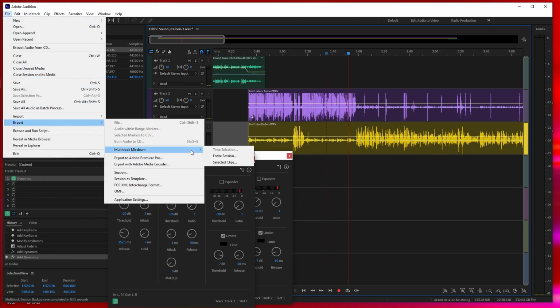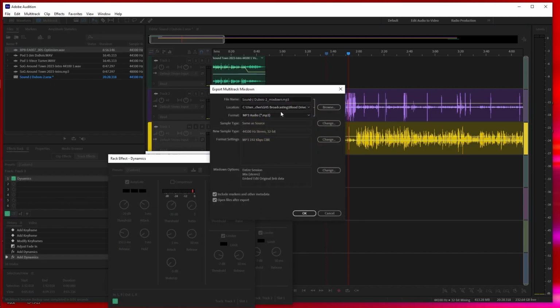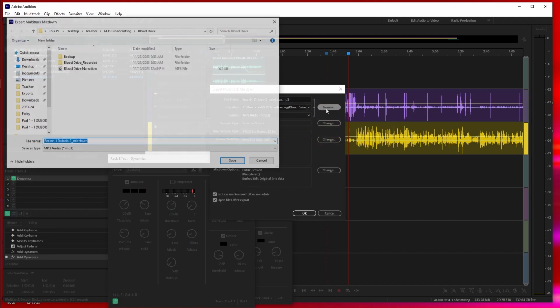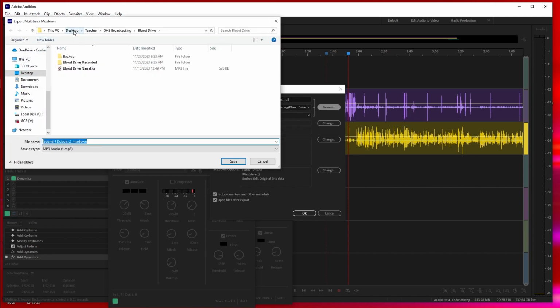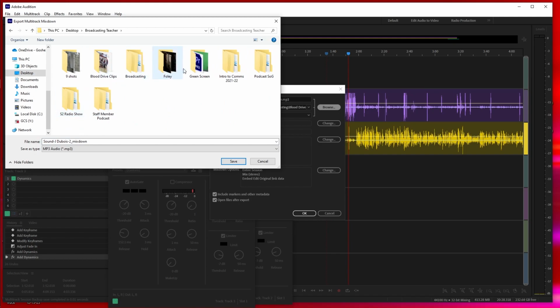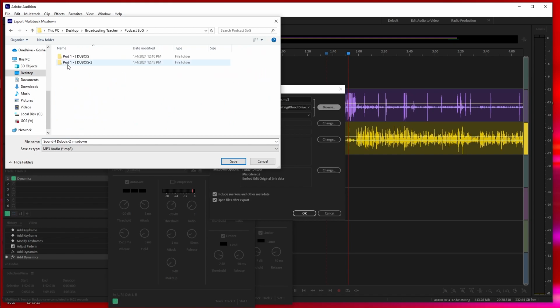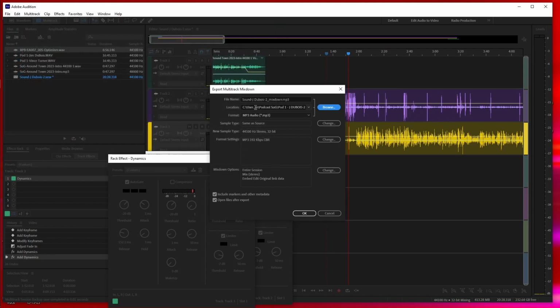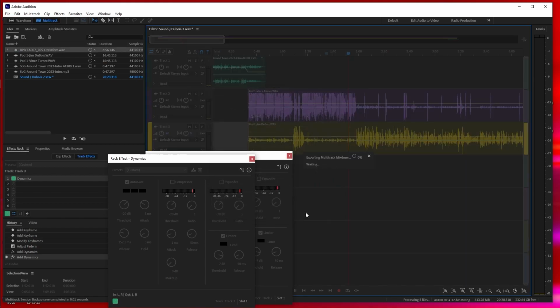Next, you're going to export multi-track mixdown, entire session. 3 things to worry about. Change the name, save the location, make sure that you're saving it where you want to save it. And make sure that it is an MP3. Then hit OK. And then from there, you turn it in.